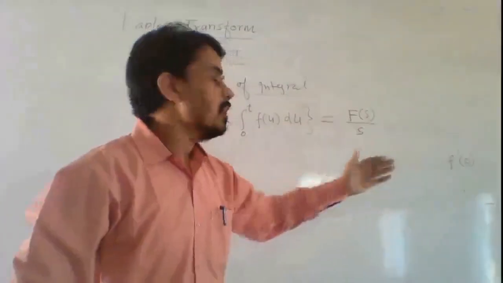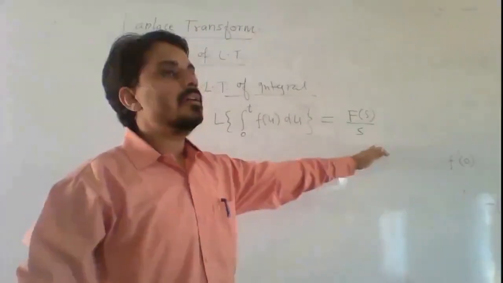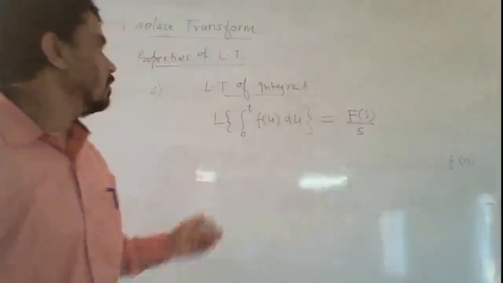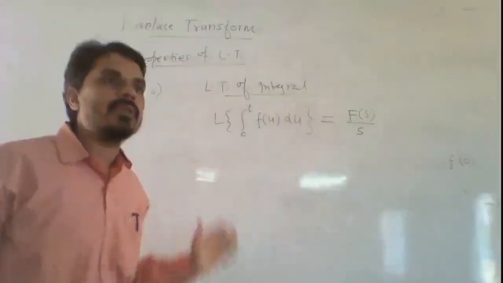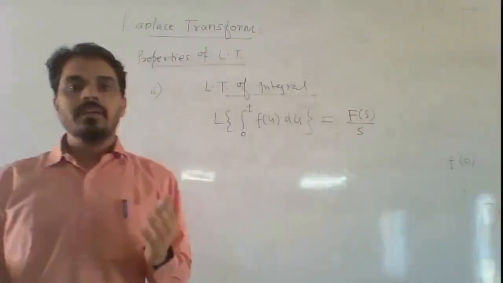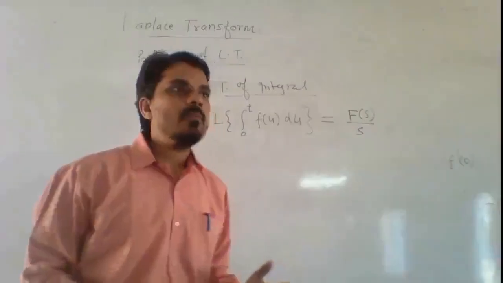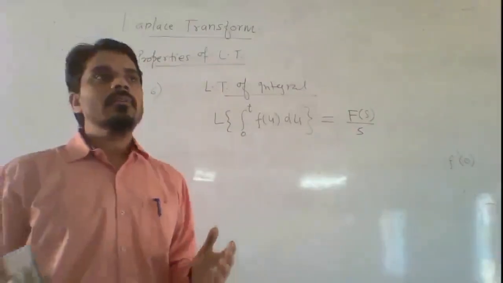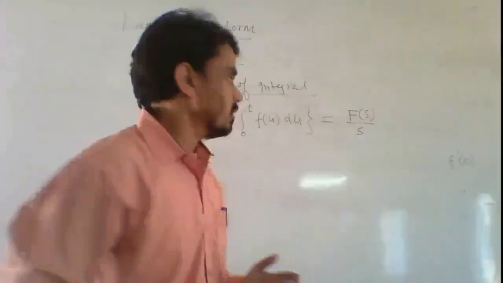If there is a Laplace transform of a double integral, there will be s square, F of s by s square, and so on. So these are the important properties of Laplace transform, and by using these properties and some elementary formulae, we easily find the Laplace transform of functions where their Laplace transform exists.